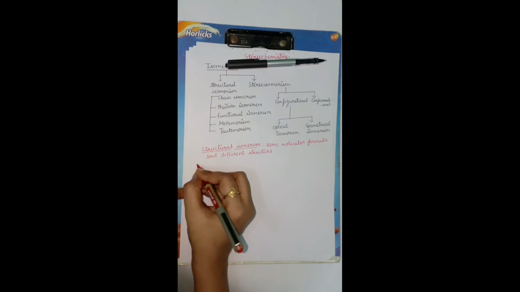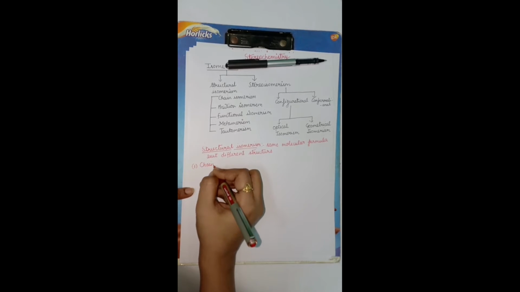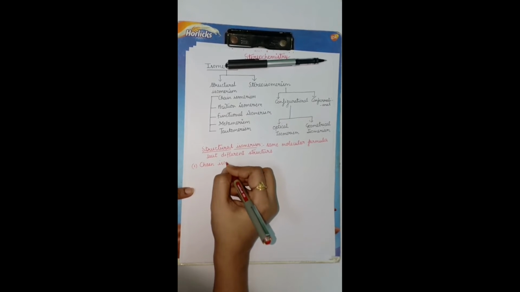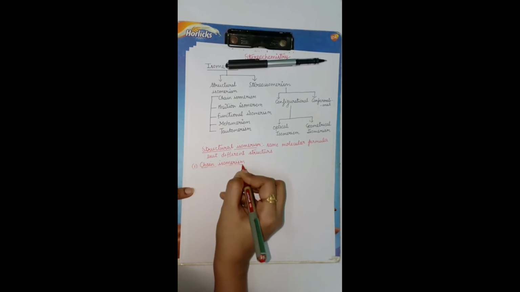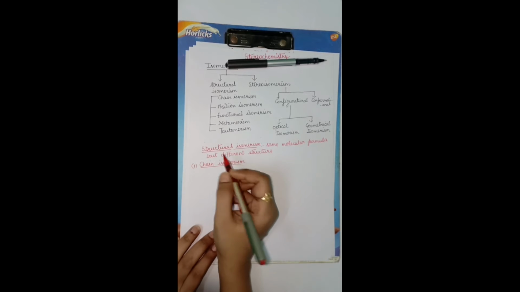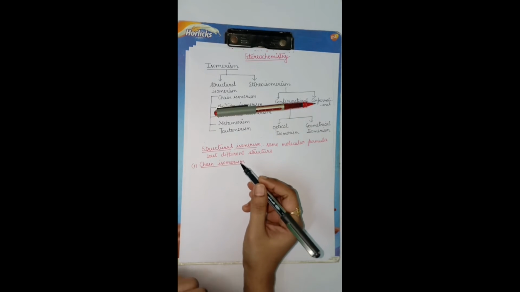First, we will discuss chain isomerism. What is chain isomerism? Compounds having the same molecular formula but different arrangement of carbon chain within the molecule are called chain isomers.